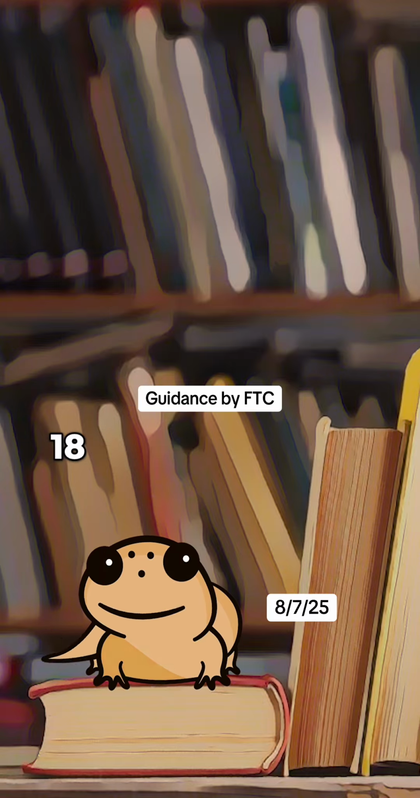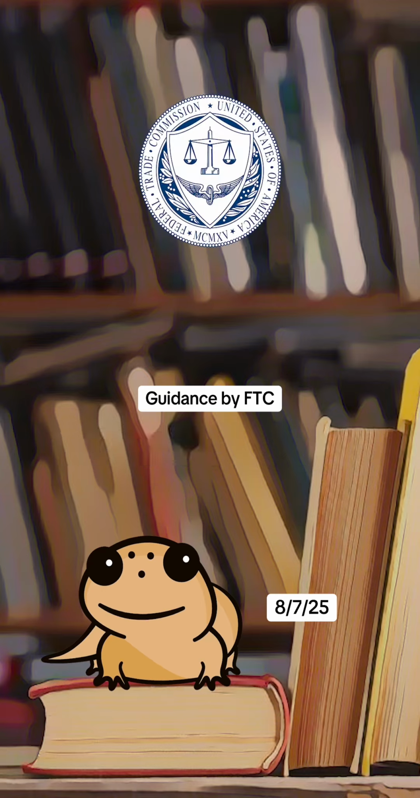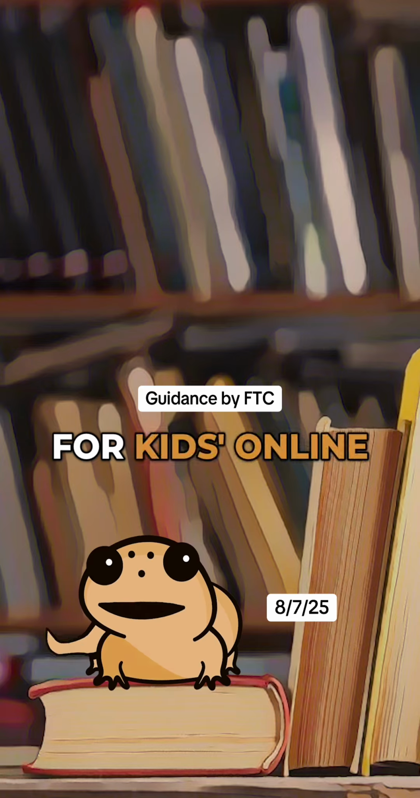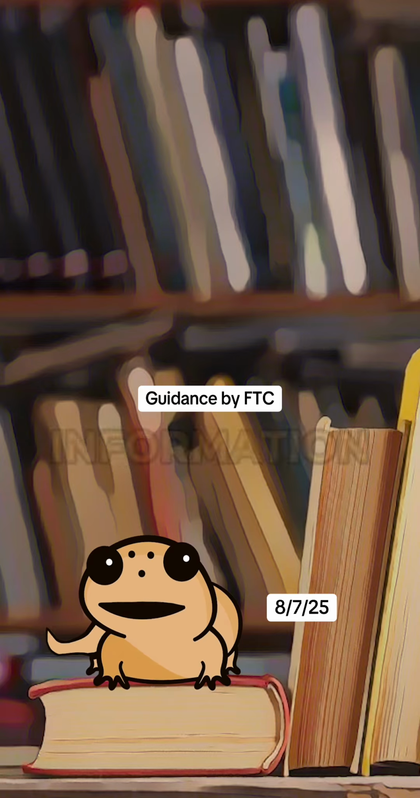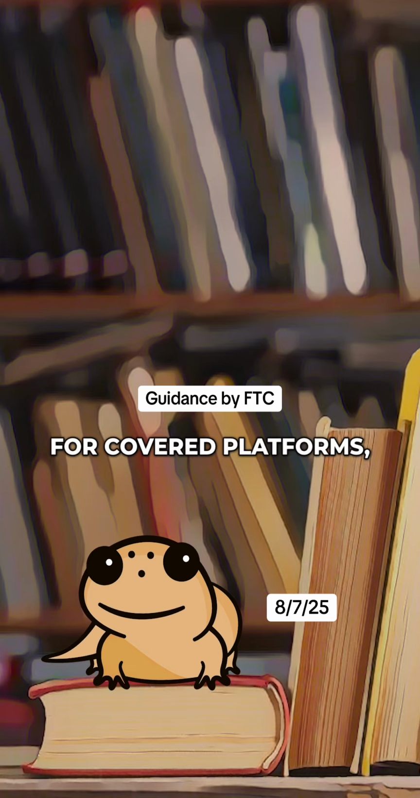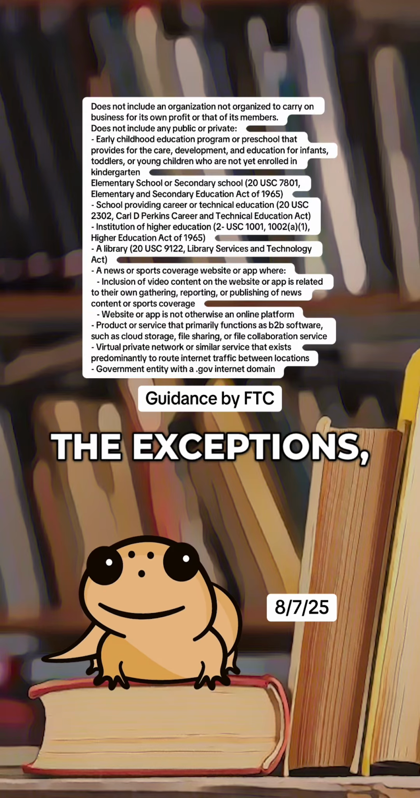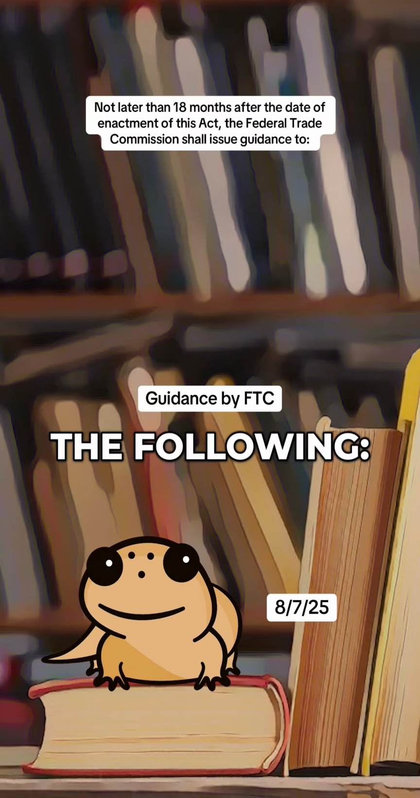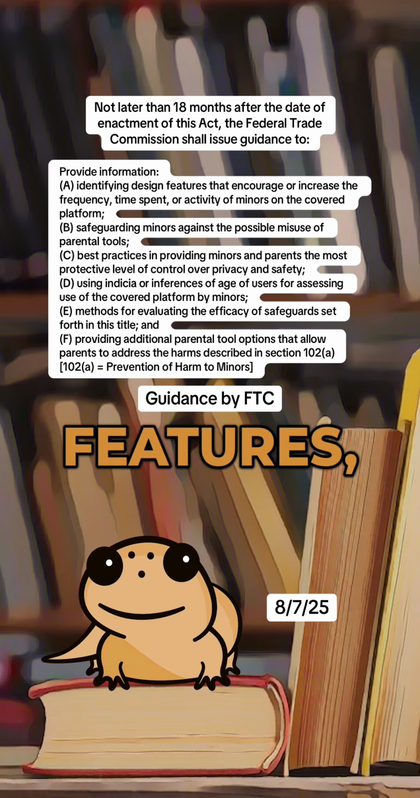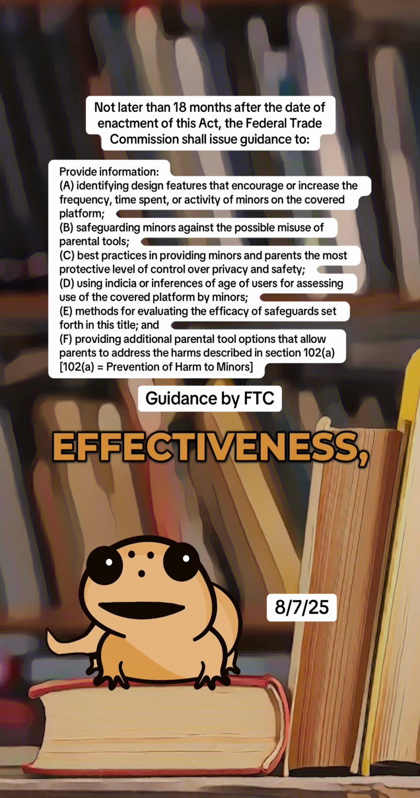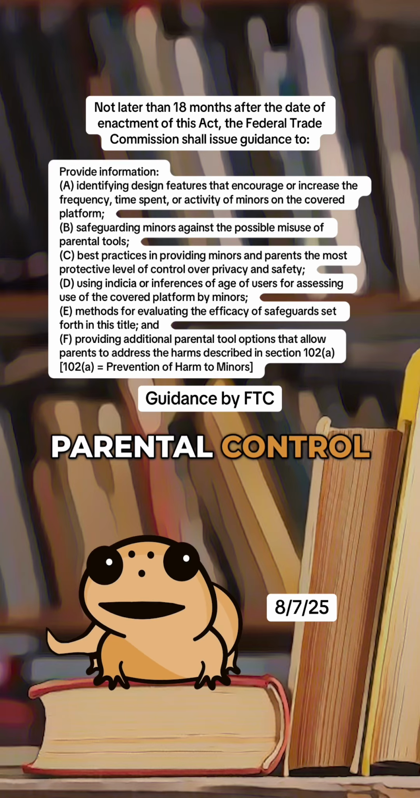No later than 18 months after the enactment of this bill, the FTC shall issue guidance surrounding the policies implemented for kids' online safety. This guidance would provide information and examples for covered platforms, as defined above, with first the definition and second being the exceptions, and auditors that includes the following: identifying harmful design features, preventing misuse of parental tools, best practices for privacy controls, age inference and identification, evaluating safeguard effectiveness, and expanding parental control options.